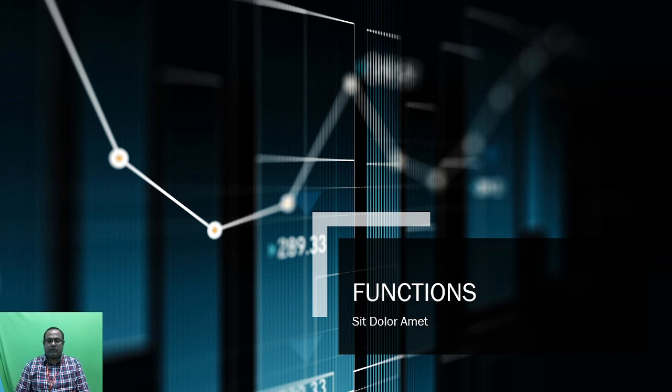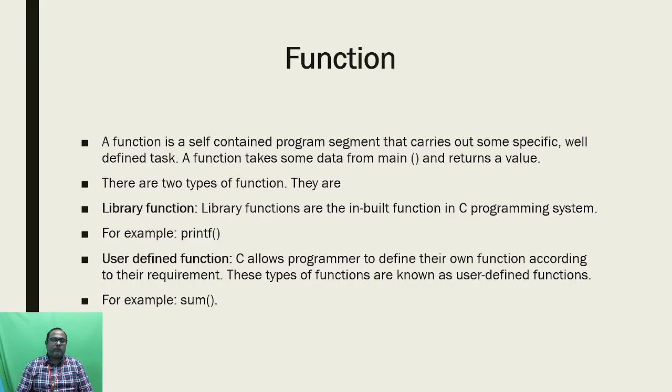The topic is the function in C programming. Before seeing the definition of the function, first we need to know why we need the function in C programming. When the programmer is trying to execute a complex program and wants to simplify it, at that time they have to use the function.